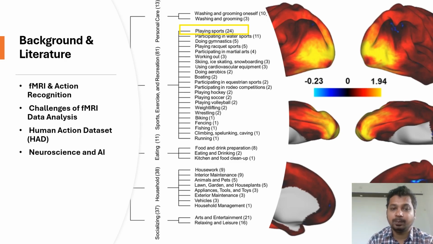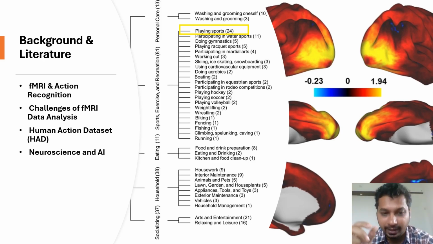Let's explore the background and concepts in more detail. What is fMRI? It's functional magnetic resonance imaging. It's a brain imaging technique that measures and maps brain activity. Unlike traditional MRIs, which provide detailed images of brain anatomy, fMRI detects changes in blood flow associated with neural activity.